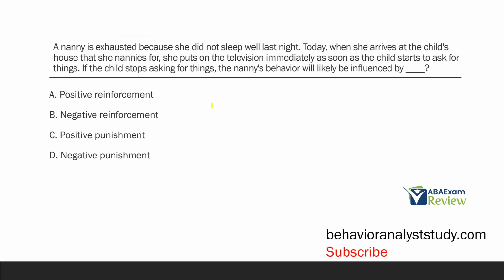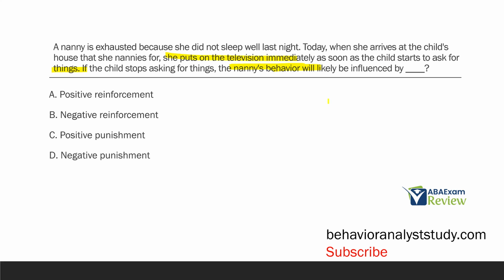A nanny is exhausted because she did not sleep well last night. Today, when she arrives at the child's house that she nannies for, she puts on the television immediately as soon as the child starts to ask for things. If the child stops asking for things, the nanny's behavior will likely be influenced by what? So, what is the nanny getting out of this? Because we're looking at the nanny's behavior. The nanny is exhausted. She didn't sleep well. She arrived at the child's house she nannies for. And when the child asks for things, what does she do?